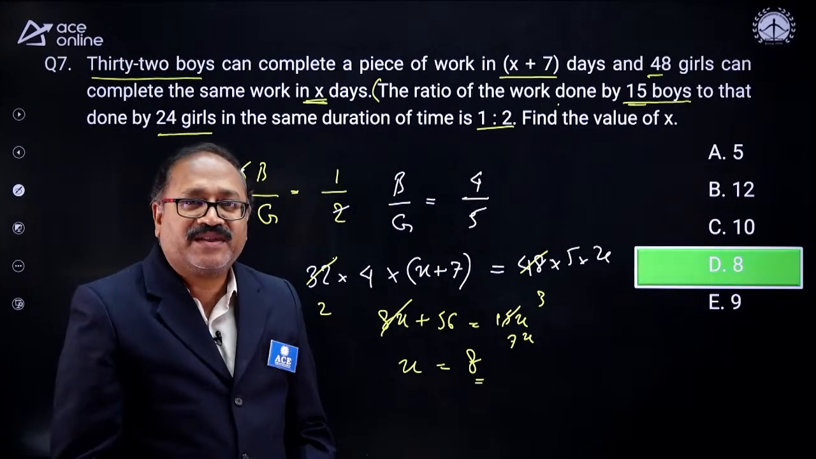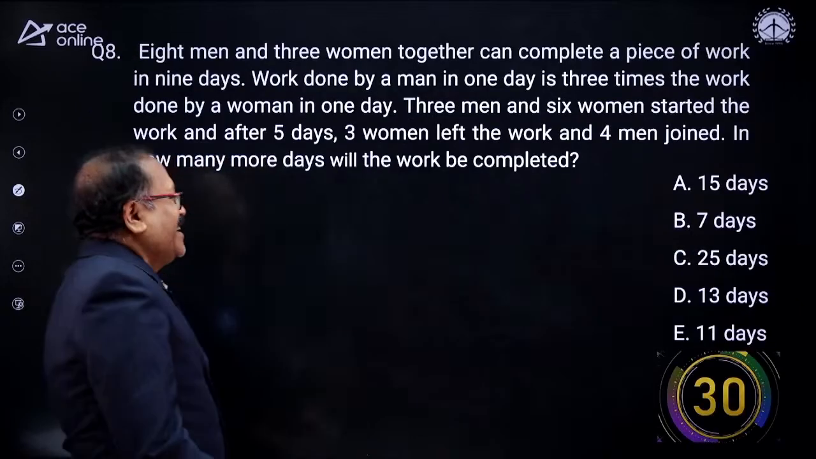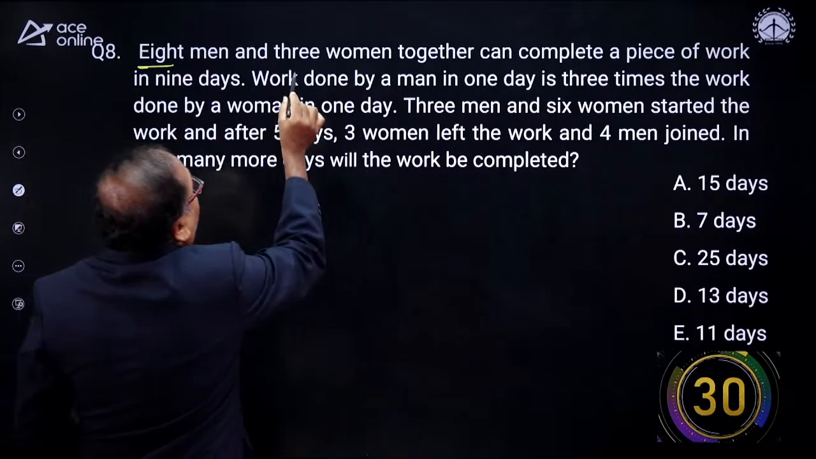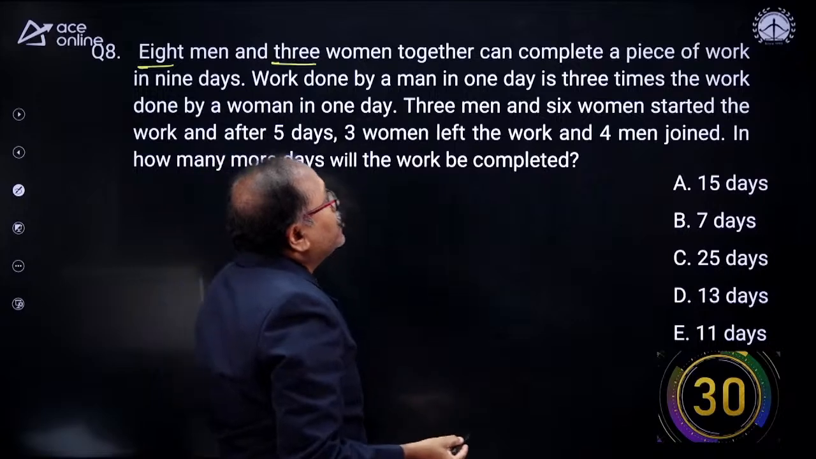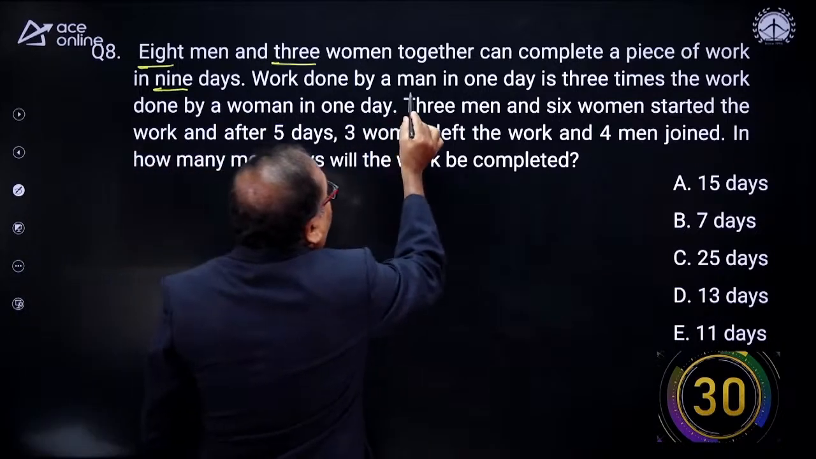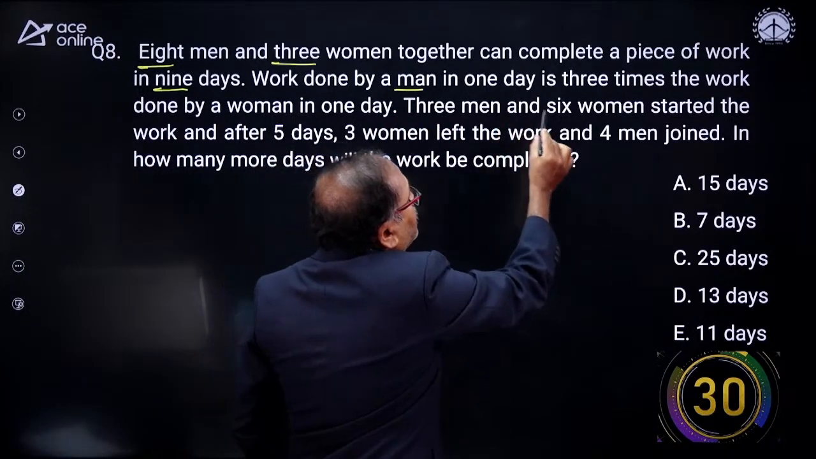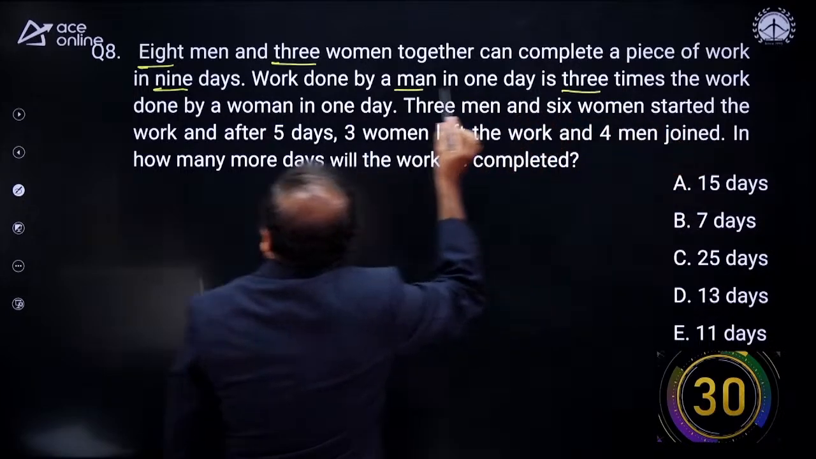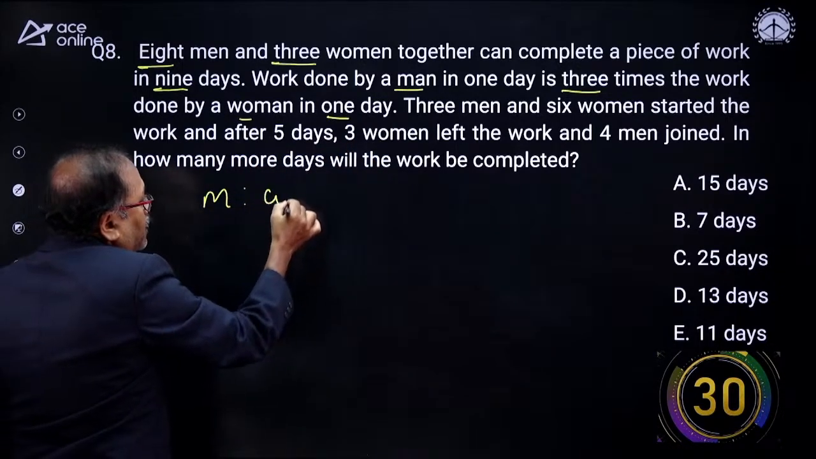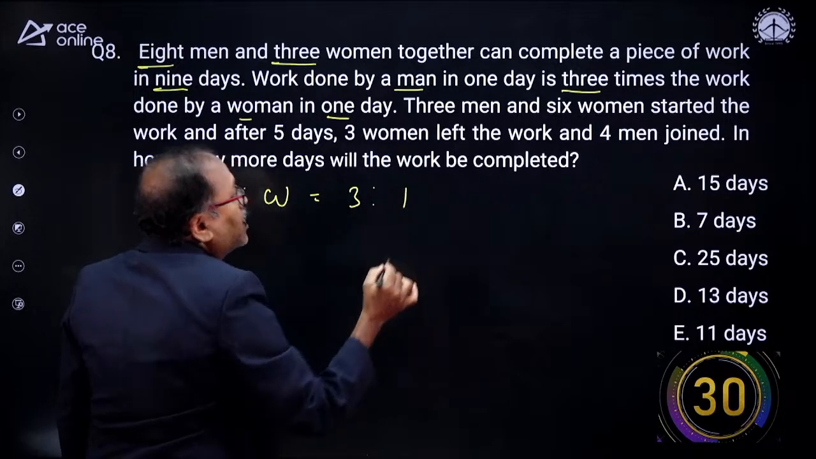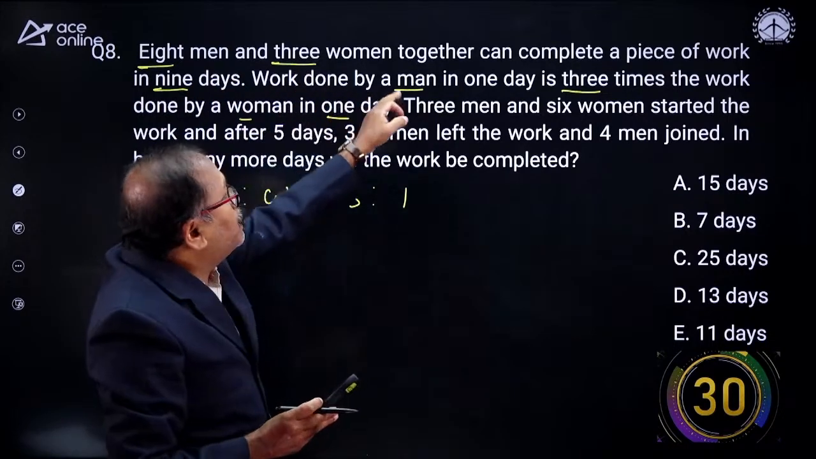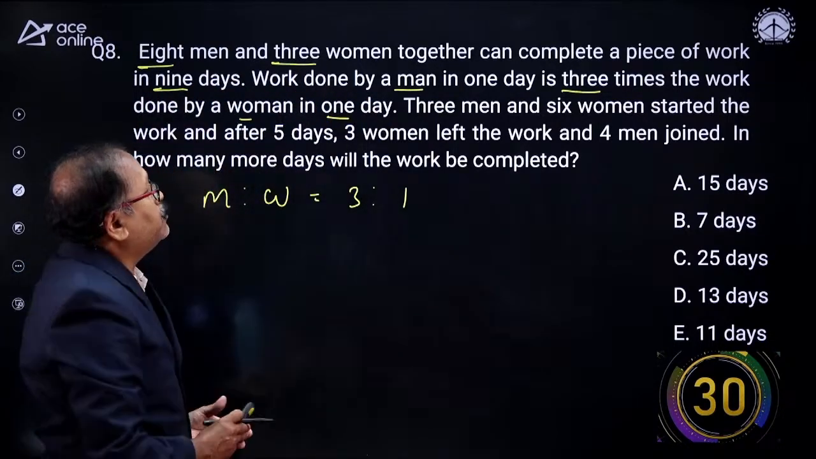Let's go to the next question, my friends. Here is your next question. 18 men and 3 women together can complete a piece of work in 9 days. The work done by a man in 1 day is 3 times the work done by a woman in 1 day. That means the man to woman efficiency ratio is 3:1, already given here. And it is said that 8 men and 30 women together can complete the work in 9 days. We will use that information.